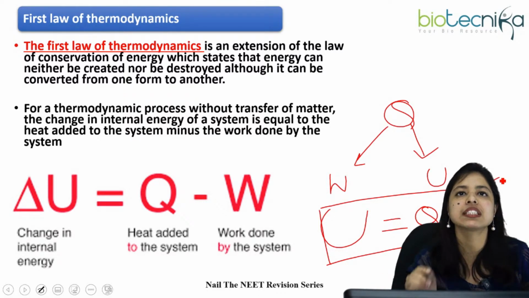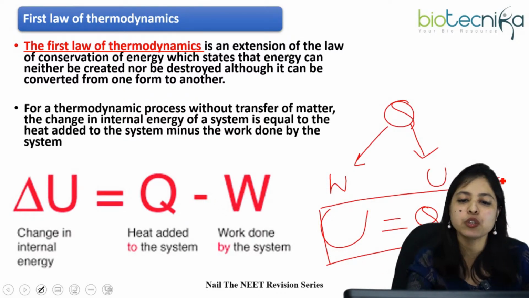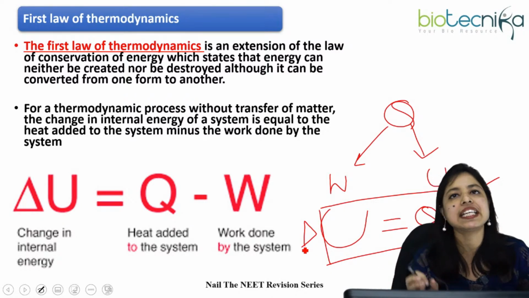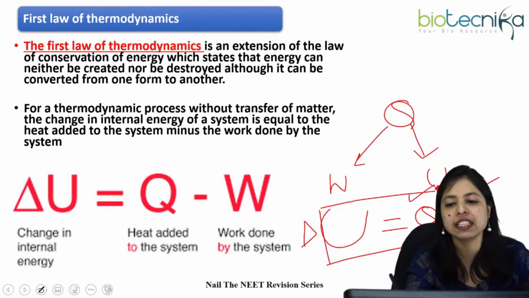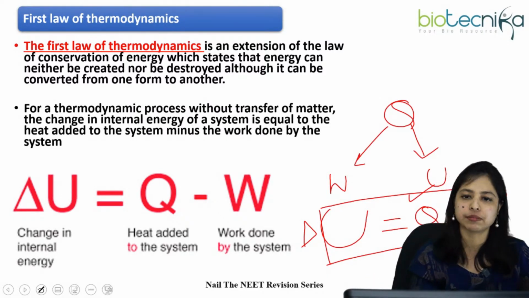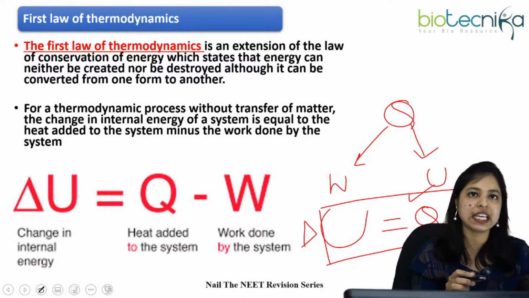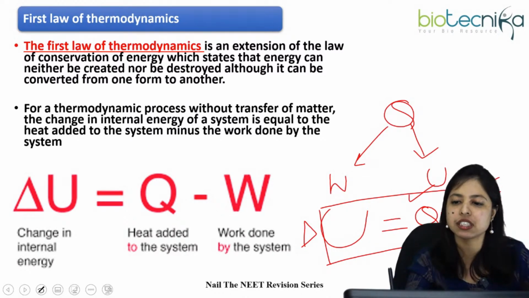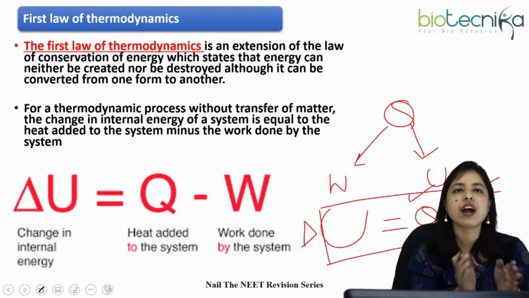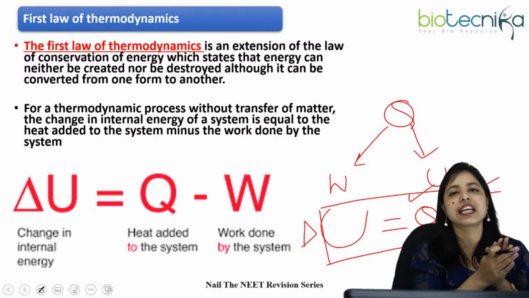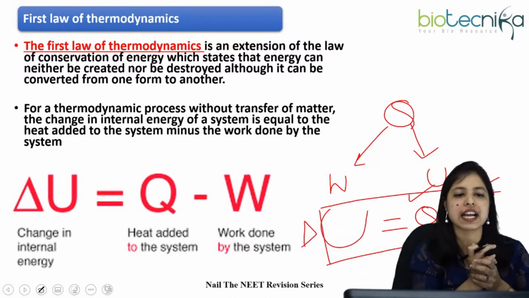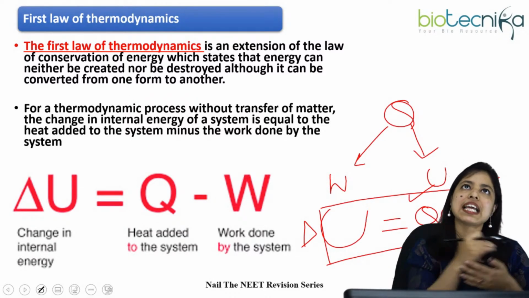That is, delta U, the change of internal energy, is basically the summation of the heat we have provided to our system and the work done of the system. Now just listen carefully. You have to remember the sign convention. This is very, very important. Work done has basically two types of sign convention, one positive and another negative. So when we think like that, the system work done basically happens like that.